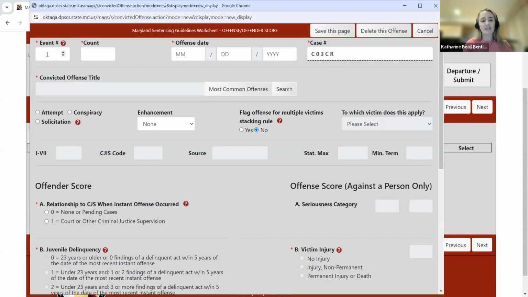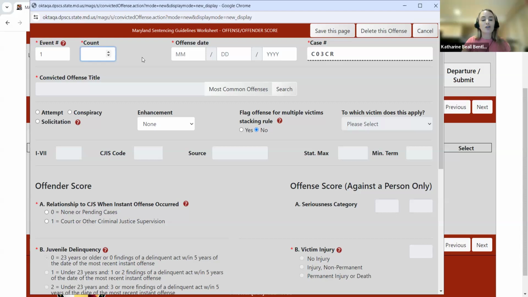So in this test case, the first two offenses that I'm going to be adding to MAGS are going to be a part of criminal event number 1, corresponding to one case number that occurred on one offense date. The second set of offenses are going to correspond to a different case number that occurred on a separate offense date. So I'm going to make those part of criminal event number 2. So to start, I'm going to enter criminal event number 1.